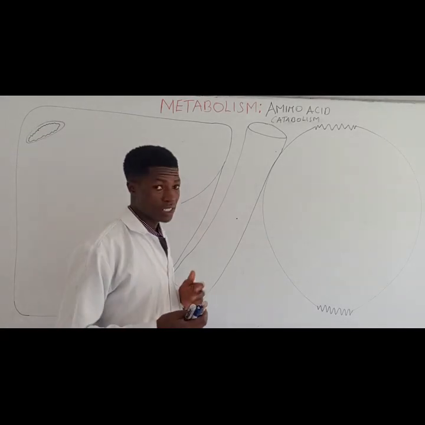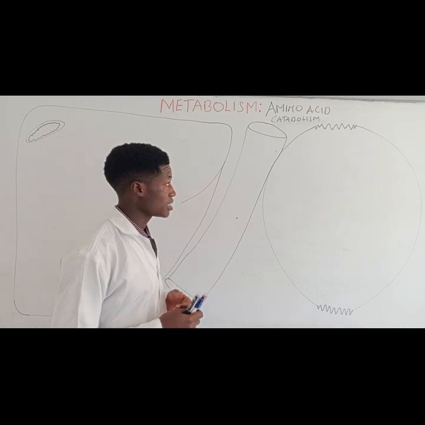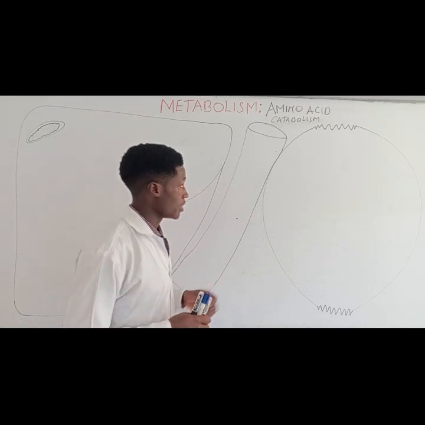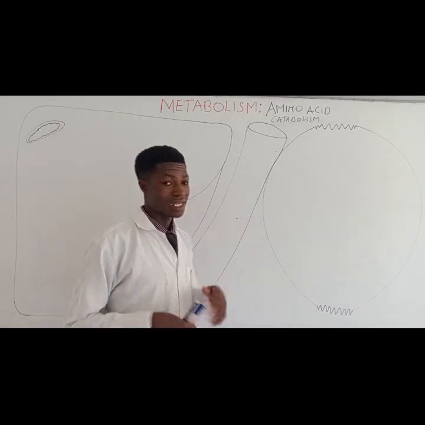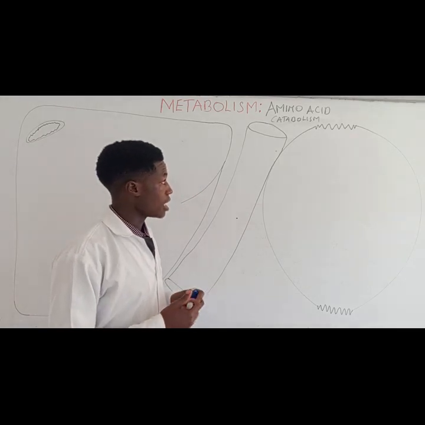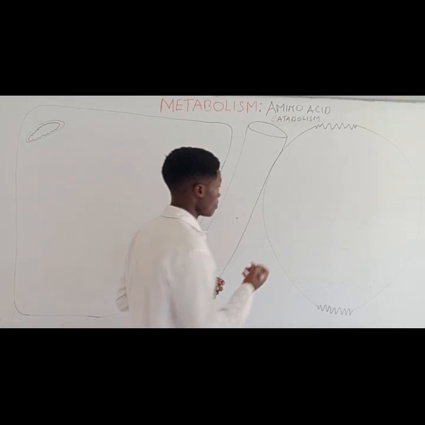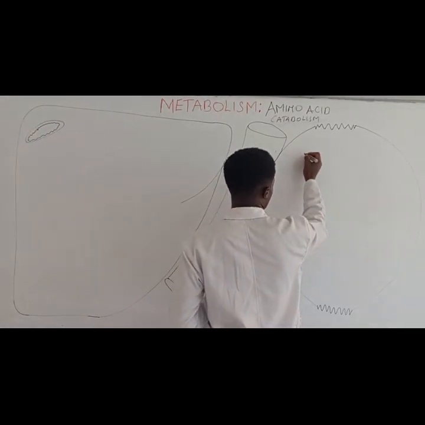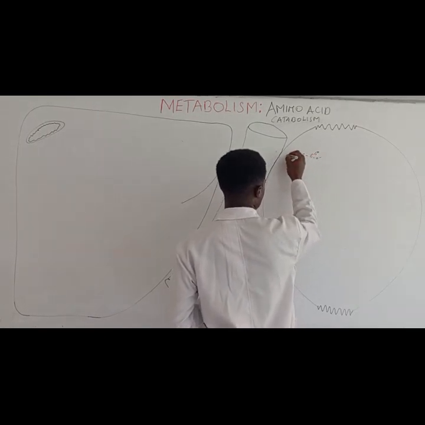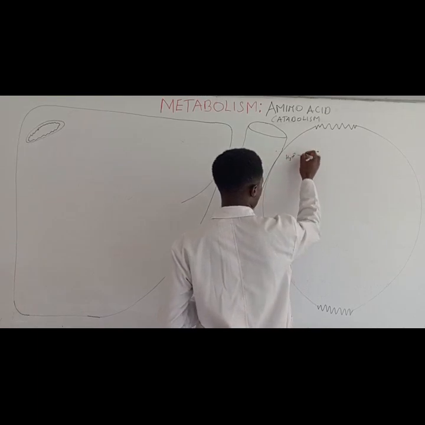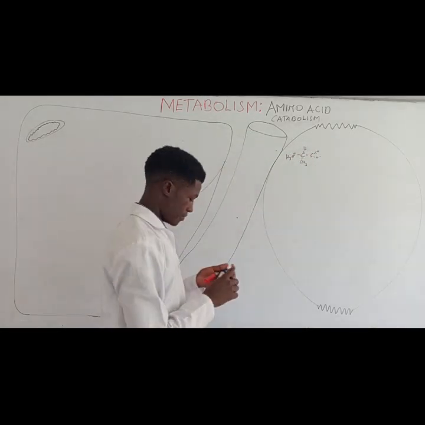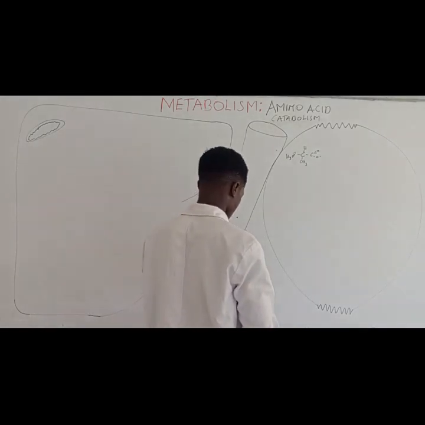Of course you know the enzymes, the trypsin, the chymotrypsin, the carboxypeptidase, all those other enzymes are going to help us break down the proteins into amino acids. Now these amino acids can be transported into various tissues, one of them being the muscle tissue. Let us take for example, in our muscle tissue we have alanine. Now alanine, the structure is... that is the structure of alanine. So this is our alanine.